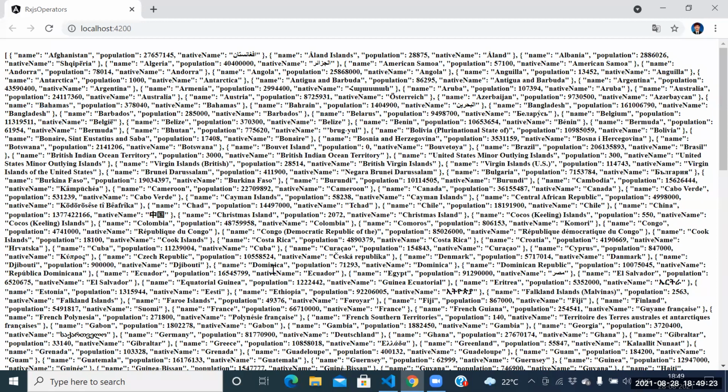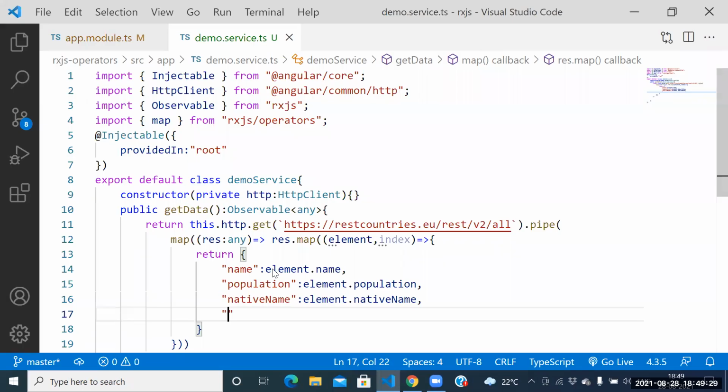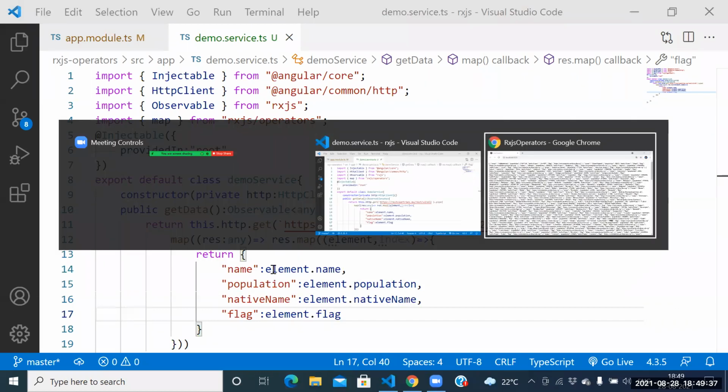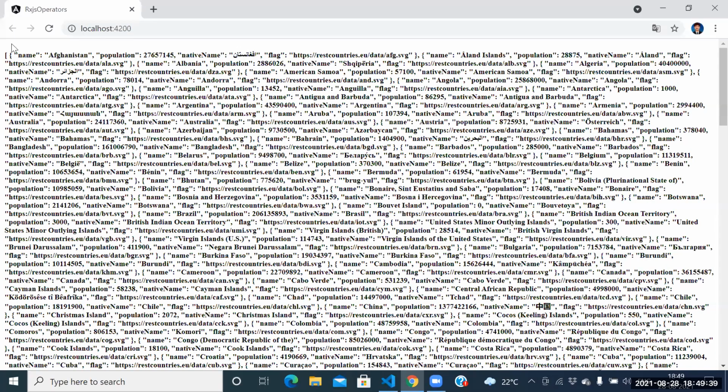For next one, I need the flag also. How can I get the flag here? Flag equal to element dot flag. So we are getting the flag. So in the final result, name we are able to see, population we are able to see, native name we are able to see, flag we are able to see.